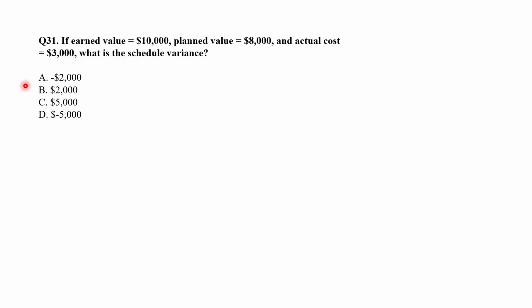Question number 31. If earned value equals $10,000, planned value is $8,000 and actual cost is $3,000, what is the schedule variance? A, minus $2,000, B, $2,000, C, $5,000 or D, minus $5,000. Schedule variance is calculated as EV minus PV. So in this example, putting in the values, 10,000 minus 8,000 equals $2,000. So the correct answer is B, $2,000.